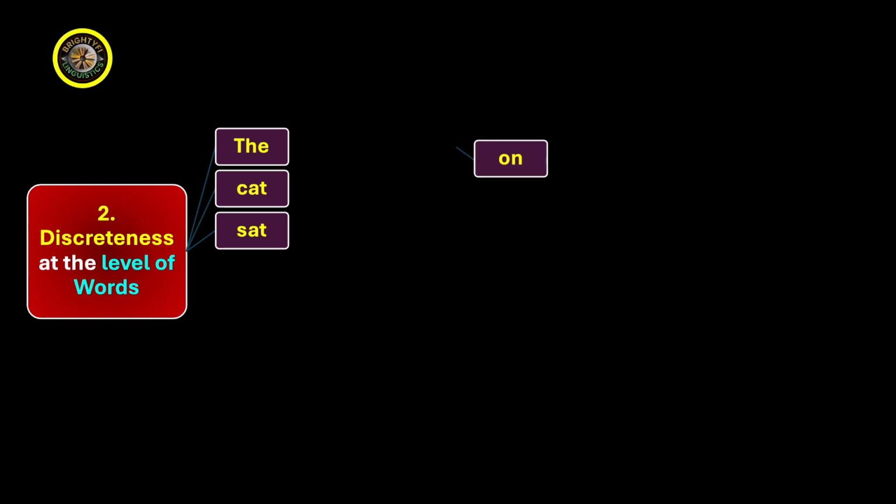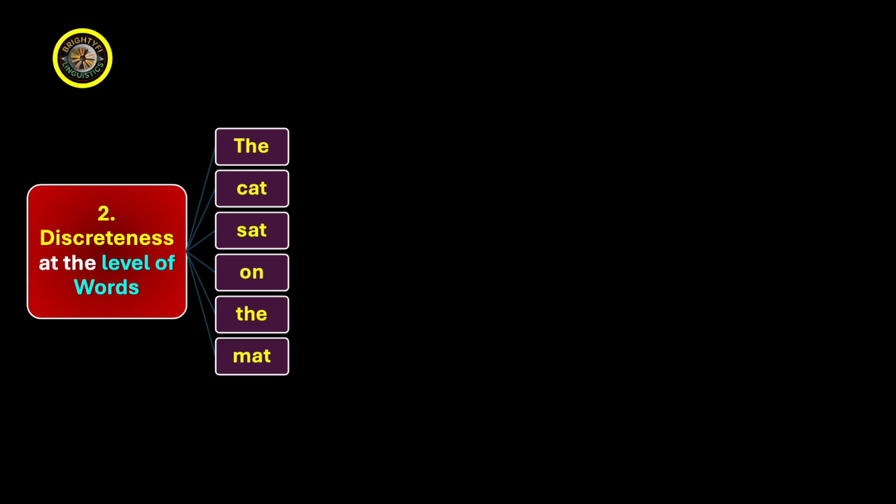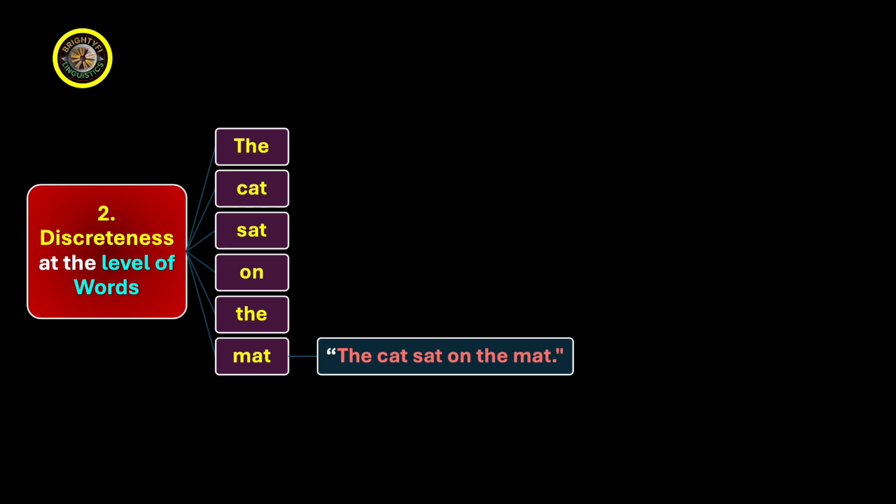Likewise, we have another word, on, another word, the, and we have another word, mat. All these 6 words are not the same. They are different. But when we put all these words in a meaningful order, like it makes a sentence, the cat sat on the mat.